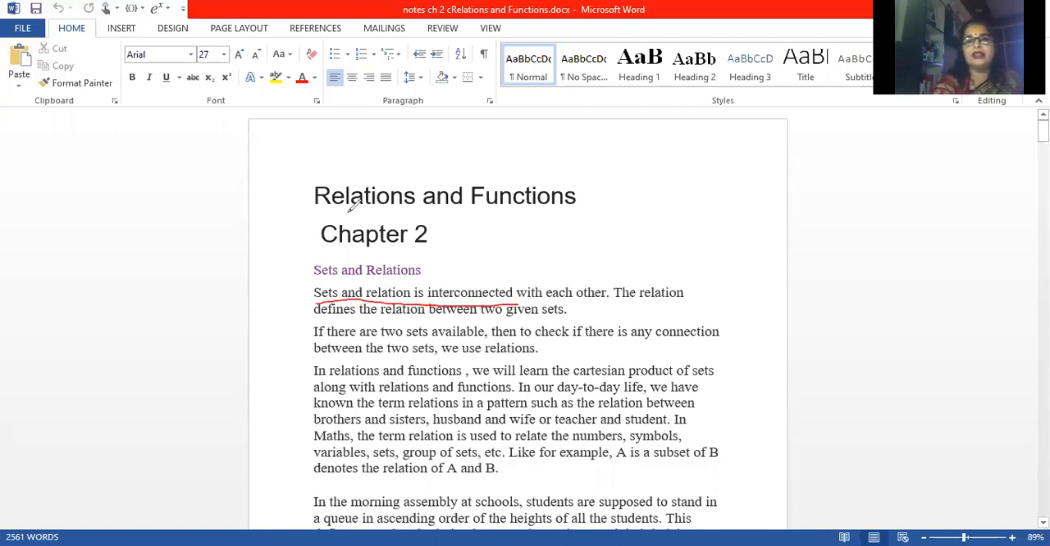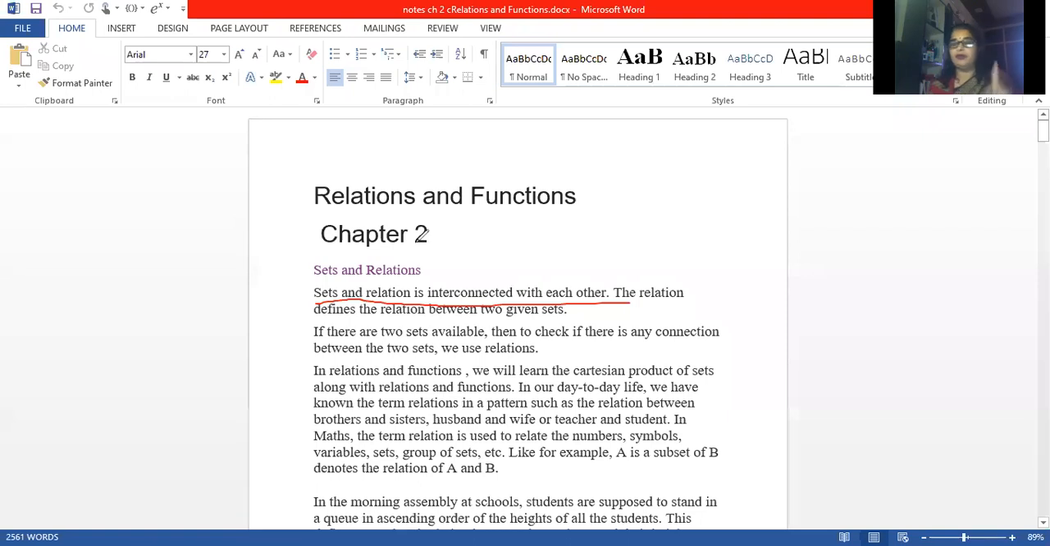So just see what we are having. Sets and relations are interconnected with each other. In mathematics, we are talking about relations in mathematics. In mathematics, we will talk about relations in sets. Clear? Relation between two sets.